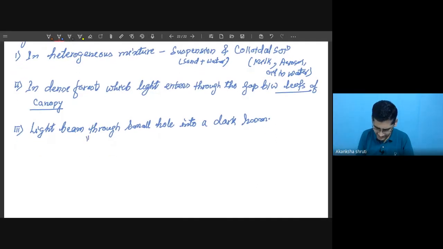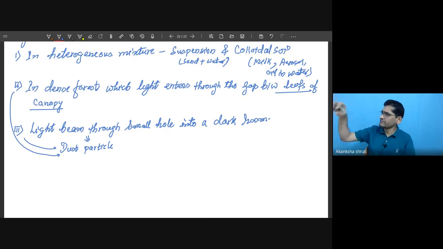In this case, the dust particles, in both the cases, means even this one as well as this one, you will observe in the beam of light which is entering, if you observe carefully, a large number of dust particles moving here and there in that beam of light. Though in the other region you cannot observe those dust particles with your naked eyes.